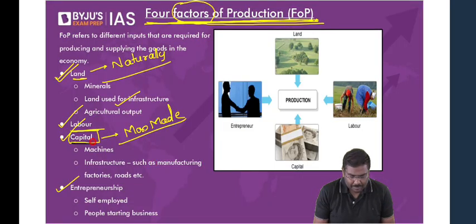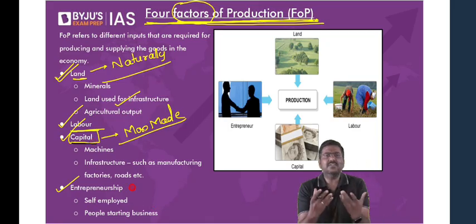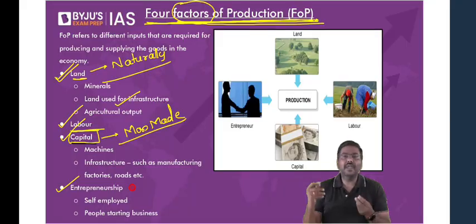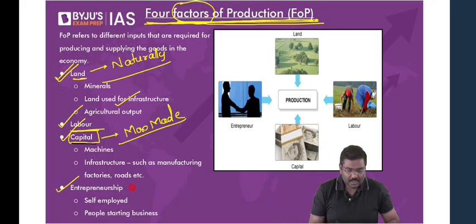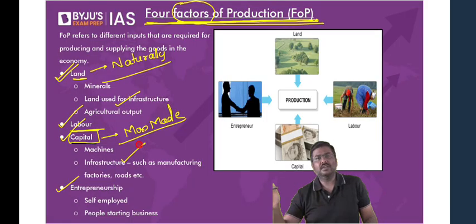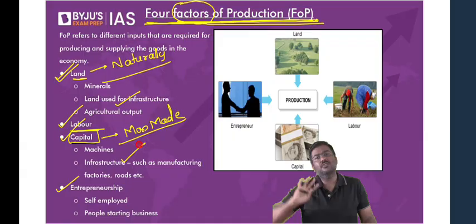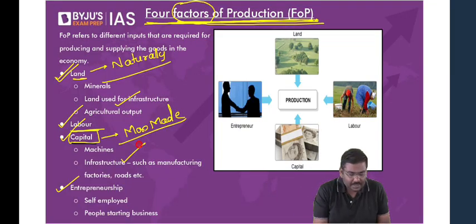Capital means what? Capital means anything, or assets, which are created by humans, which are further used in the production process. It could be a machine, it could be a manufacturing facility, it could be various types of infrastructure. All of them will help us in further production and sale of goods in the market. That is called capital.